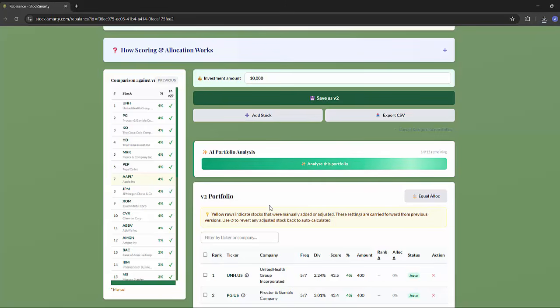This is actually a good sign. It tells you that the tool is being honest. It's not just shuffling stocks around to look busy. If nothing's changed in the underlying data, your portfolio doesn't need to change either. So let me show you what it looks like when they are changing.